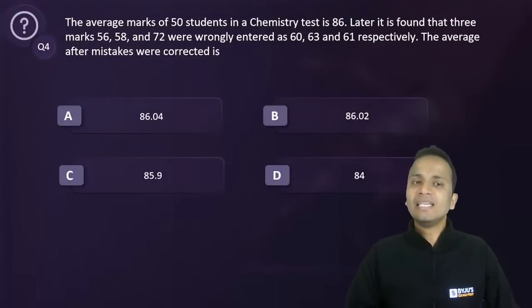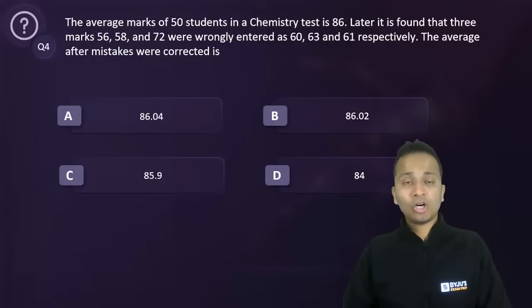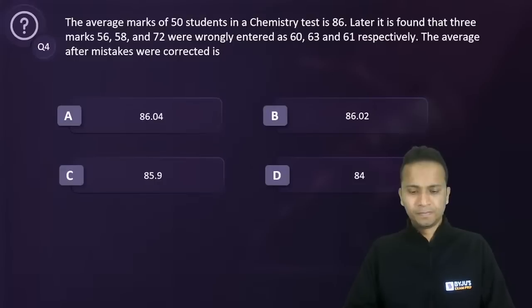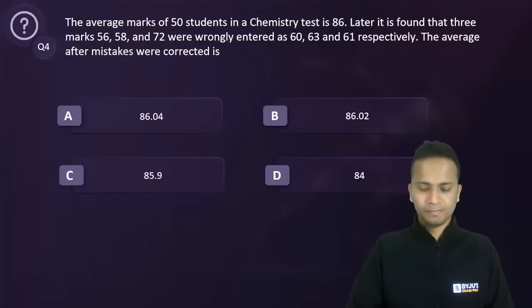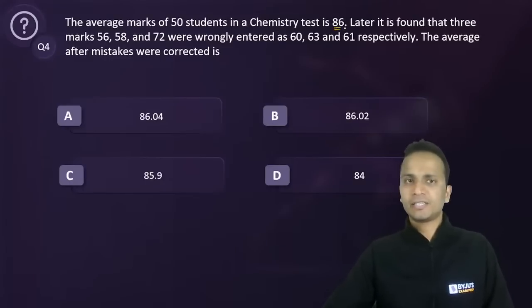Now this one is an easy question. A very easy question. So, a question based on averages. The average marks of 50 students in a chemistry test is 86.